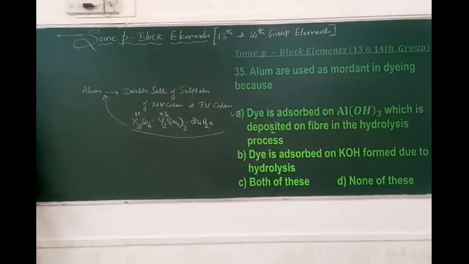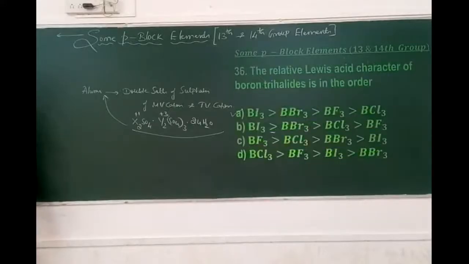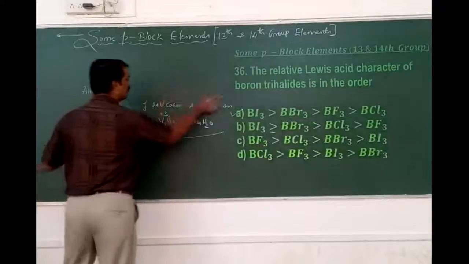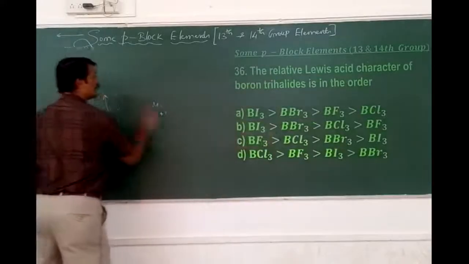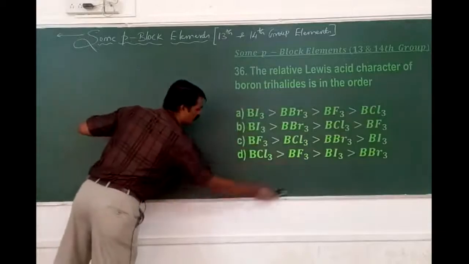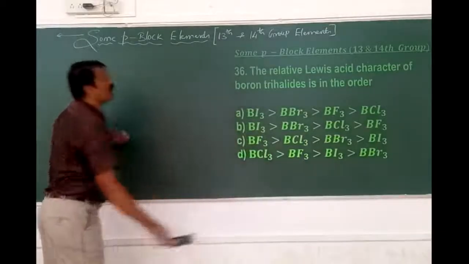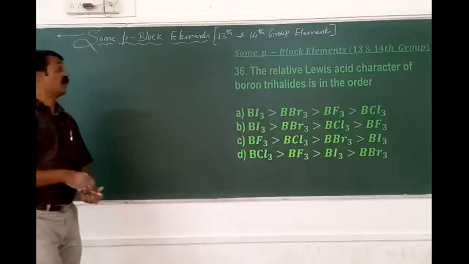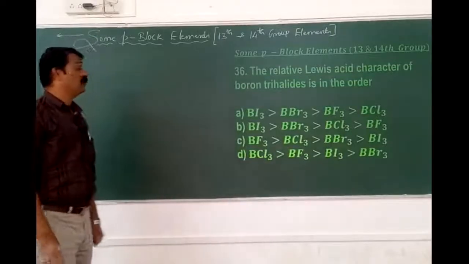Next, 36. The relative acidic character, preferably the Lewis acid character, of boron trihalides is in which order? The relative Lewis acid character of boron trihalides is in the order.